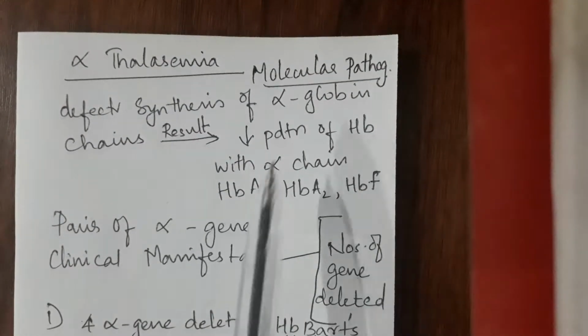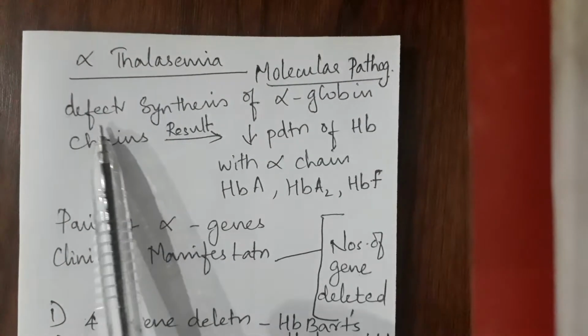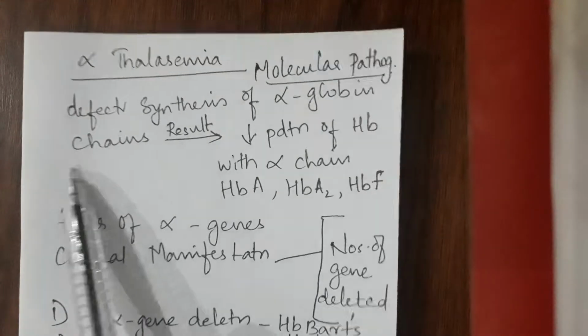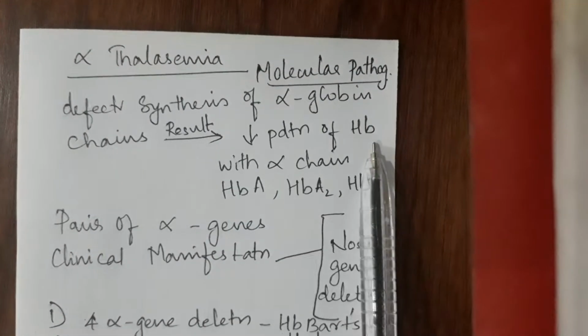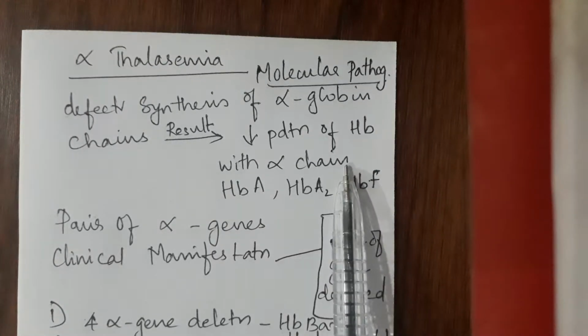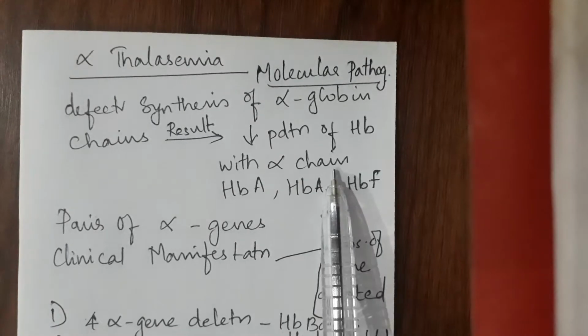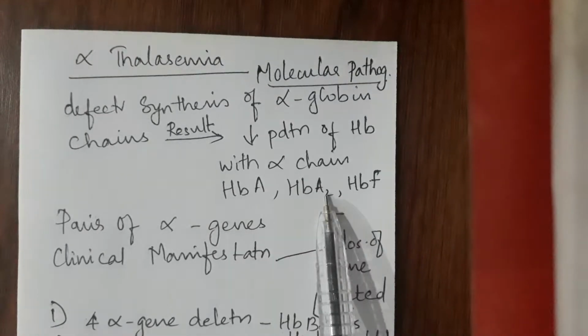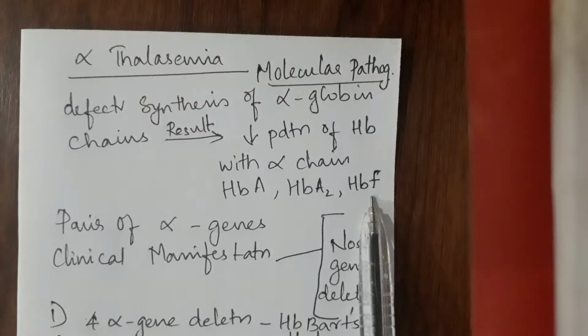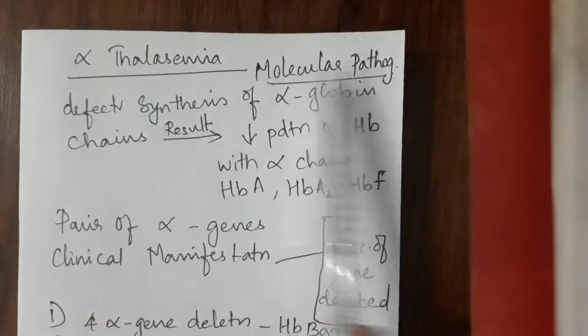Next, alpha thalassemia. Now I will tell the molecular pathogenesis. It is the defective synthesis of alpha globin chain, which results in decreased production of hemoglobin with alpha chain, giving rise to HbA, HbA2 and HbF in the bloodstream. It is a defective synthesis of alpha globin chain, as the name suggests, alpha thalassemia.